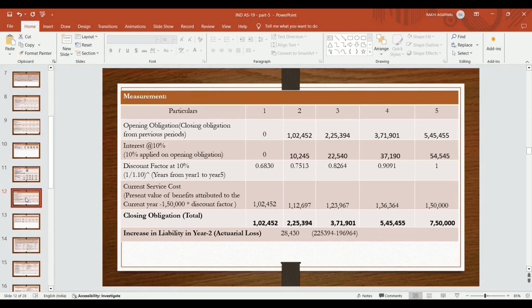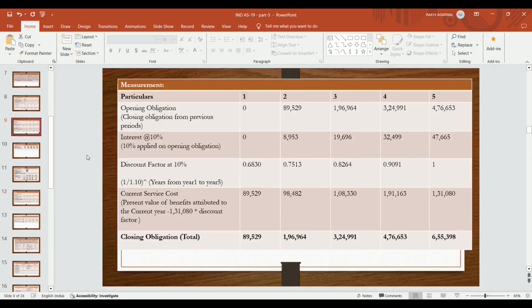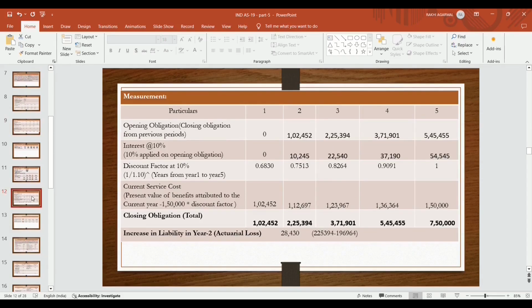That closing obligation becomes the opening obligation in year 2, 1,02,452. Interest thereon at the rate of 10% gives 10,245. The current service cost in year 2 becomes 1,50,000 multiplied by 0.7513, which is 1,12,697. That gives rise to a closing obligation of 2,25,394. Revision happens in year 2. The increase in liability in year 2: as per the original terms, the closing obligation in year 2 becomes 1,96,964. For the revision, the closing liability becomes 2,25,394. So the increase in liability in year 2 is 28,430.